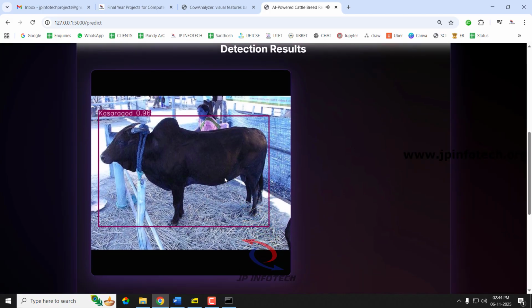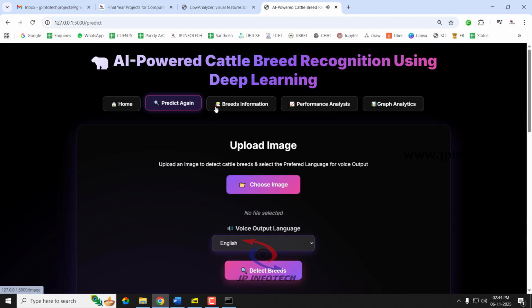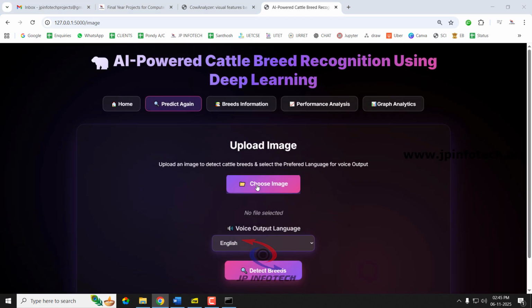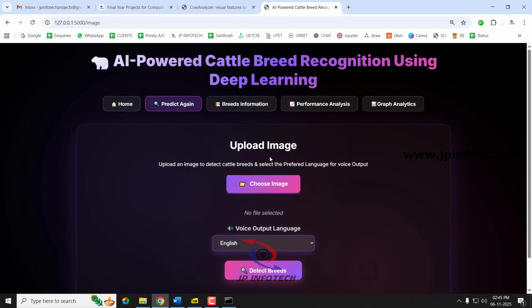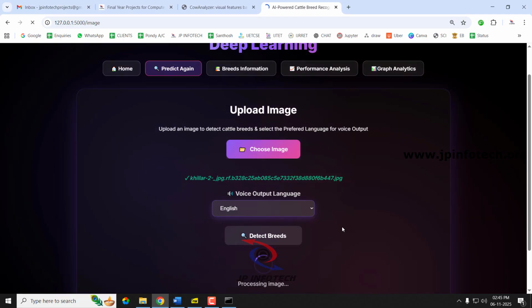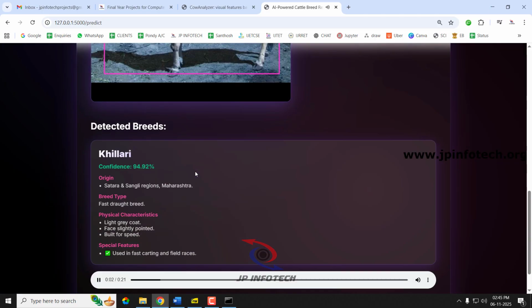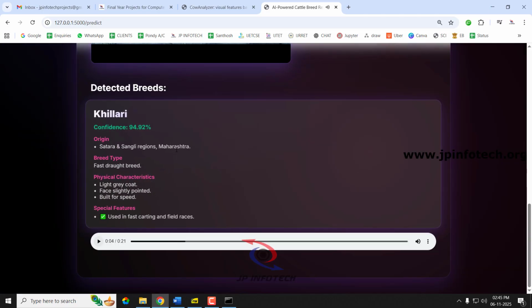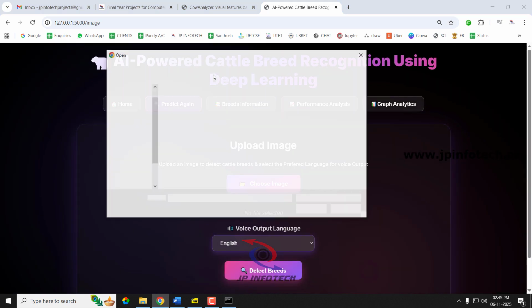It is predicted correctly as Kasargod. And let us go for the next class. Khillari, origin Satara and Sangli regions. So it has predicted as Khillari. Let us predict another class.